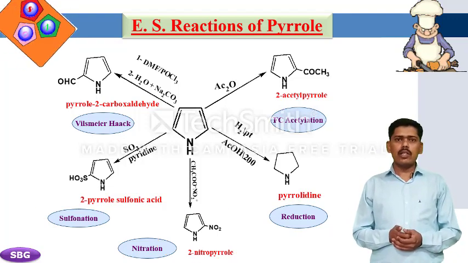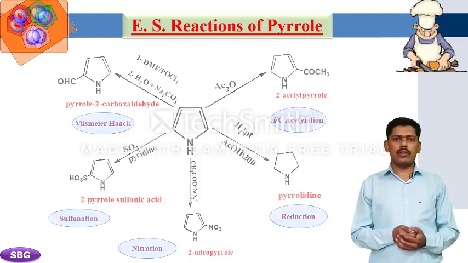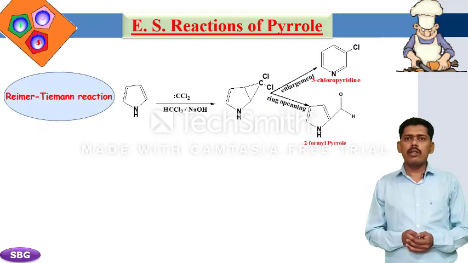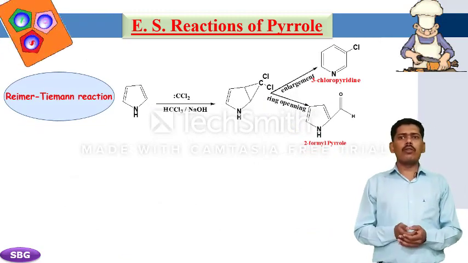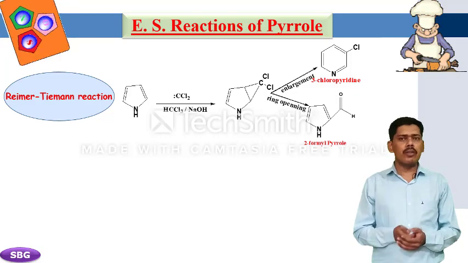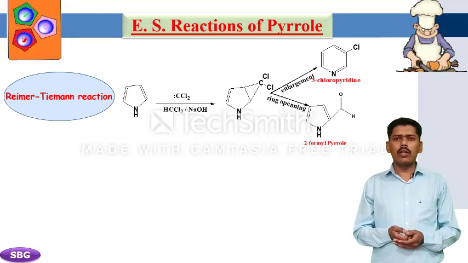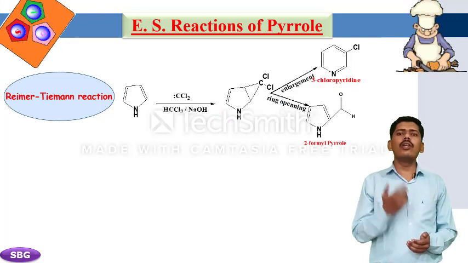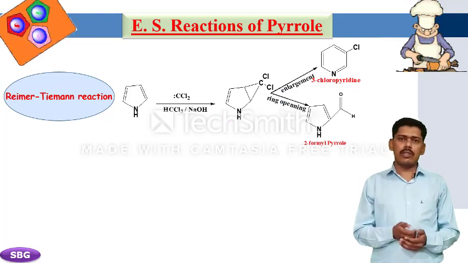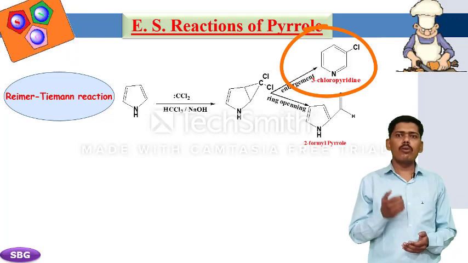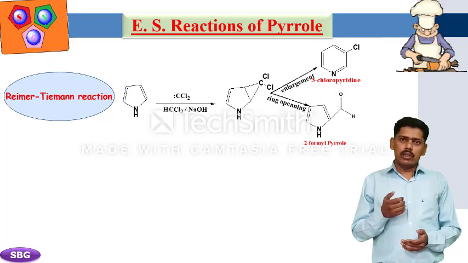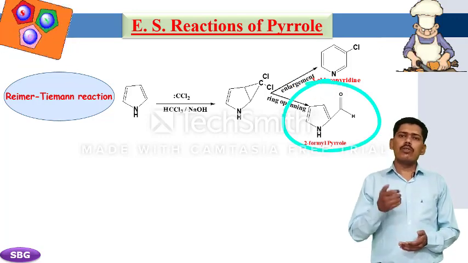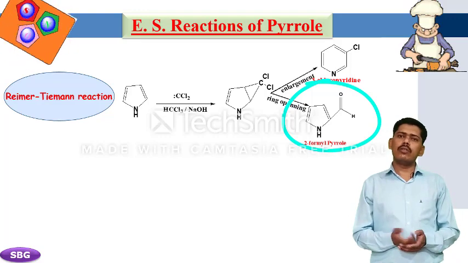Next reaction is the Reimer-Tiemann reaction. In this reaction, pyrrole reacts with chloroform in sodium hydroxide or potassium hydroxide, which gives an intermediate product, which on ring enlargement reaction gives 3-chloropyridine and on ring opening reaction gives 2-formyl pyrrole respectively.